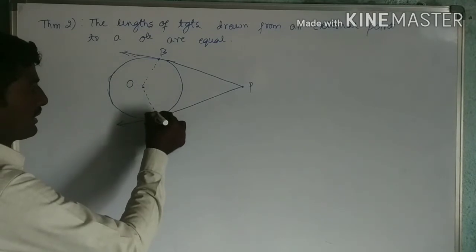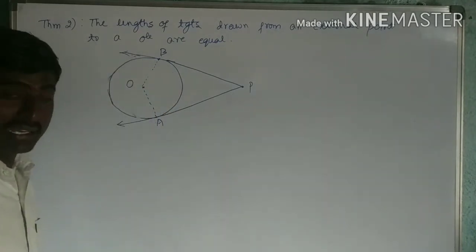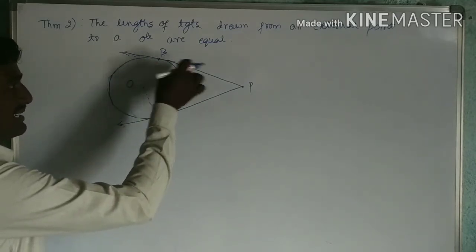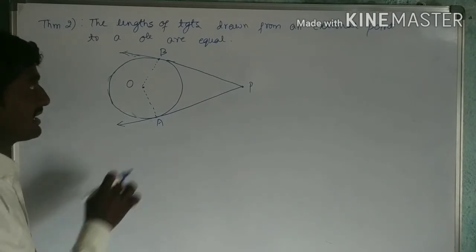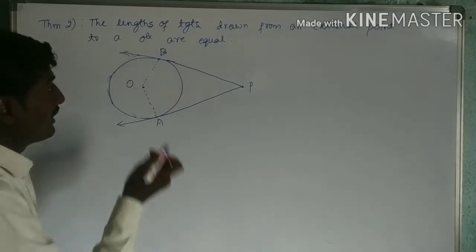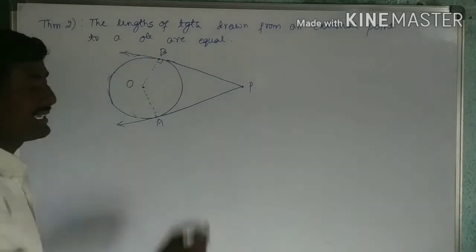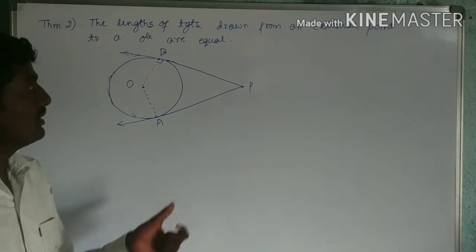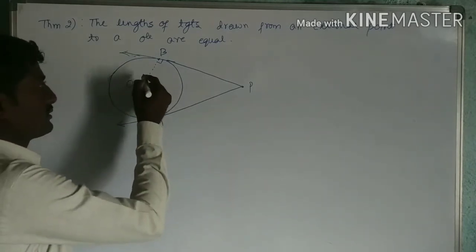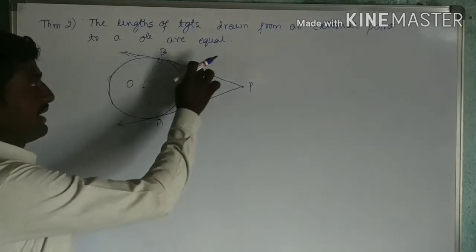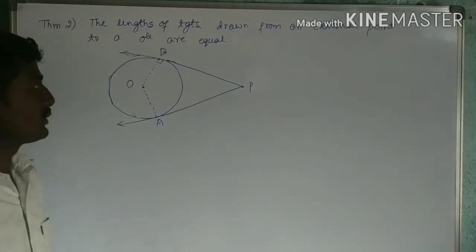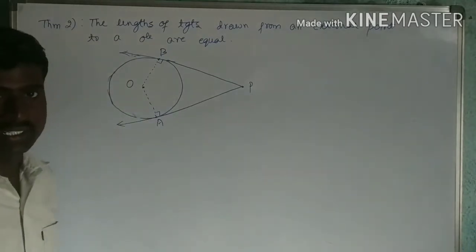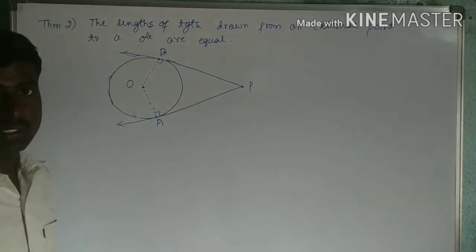So OB and OA. Here OB is also radius, OA is also radius. So here OB is radius, PB is tangent, point B is the point of contact. Now I can say that this angle is how much? 90 degrees. Can I say? Because in the last class we derived the theorem: radius and tangent are perpendicular to each other. Means this angle is 90 degrees. And here also this is also 90 degrees. Radius and tangent are perpendicular to each other.